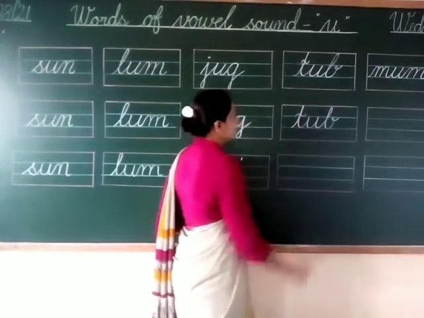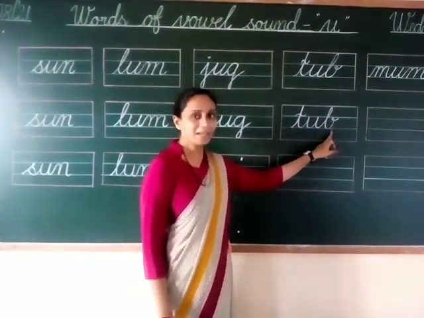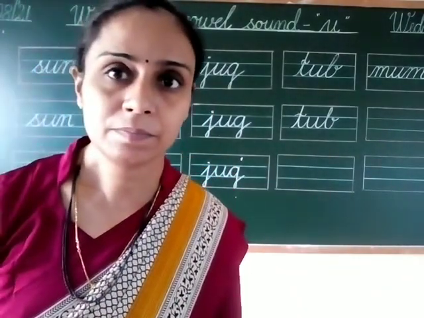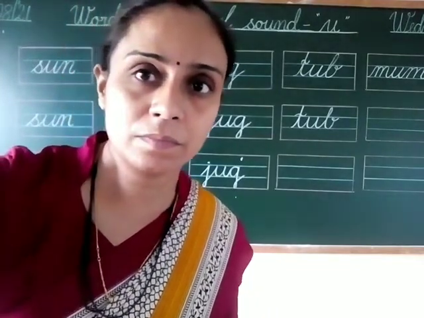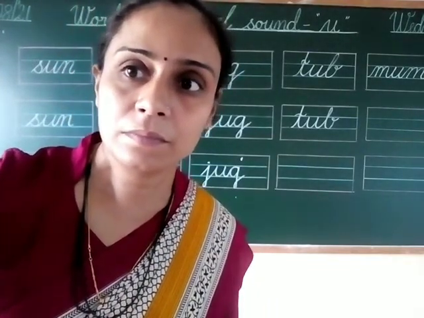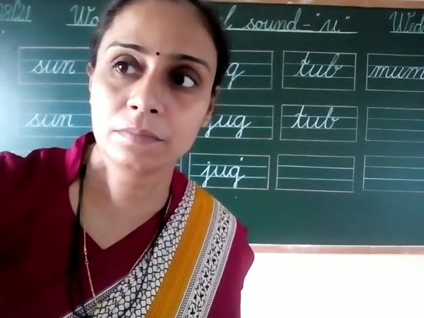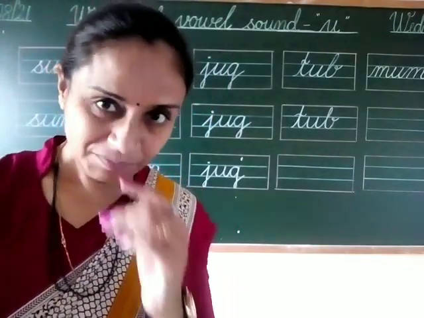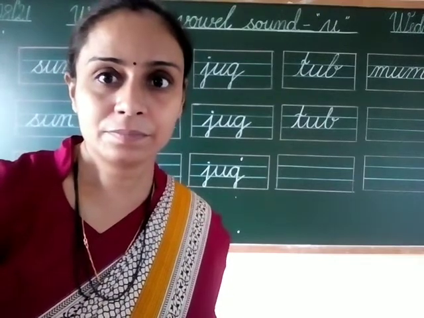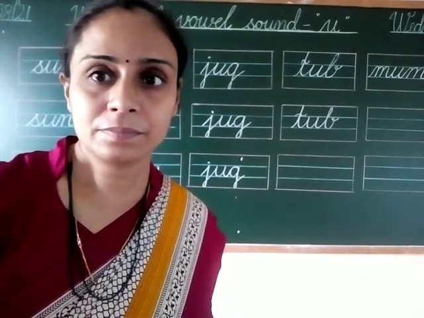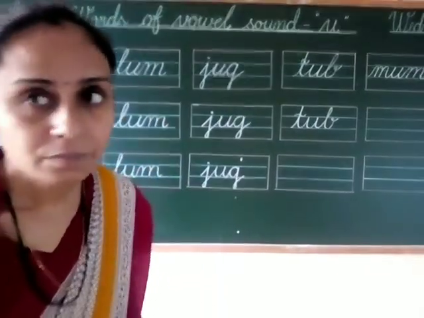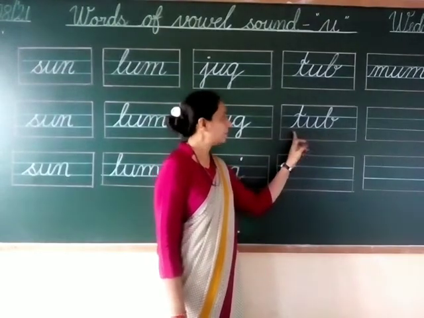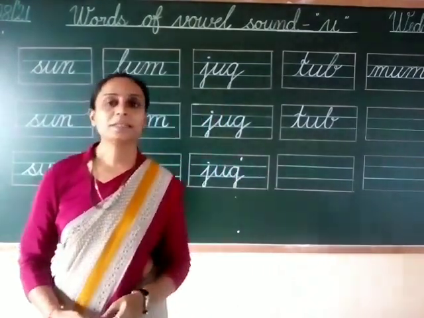Make a curve in a T. T-U-B, tub, and sound is tub, tub. Okay.